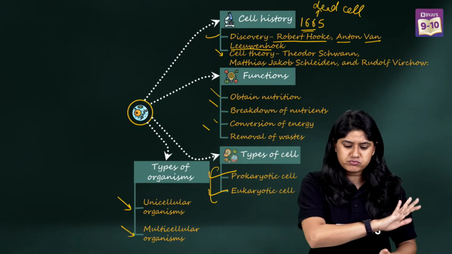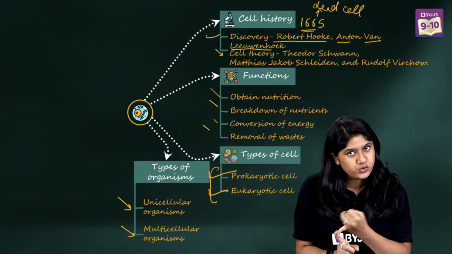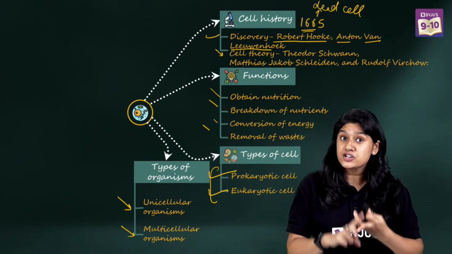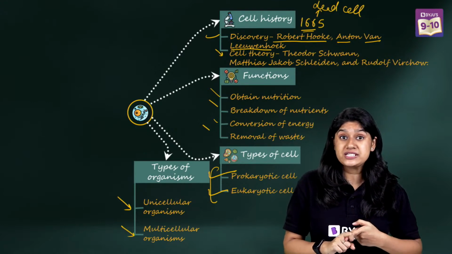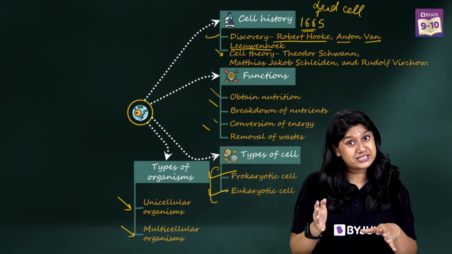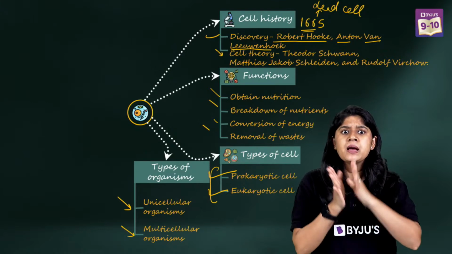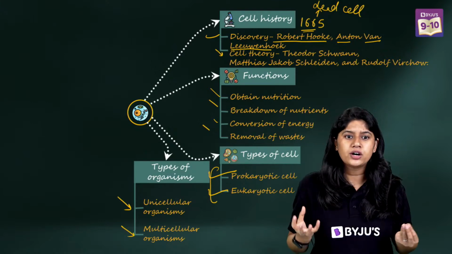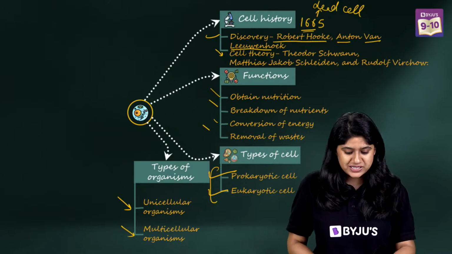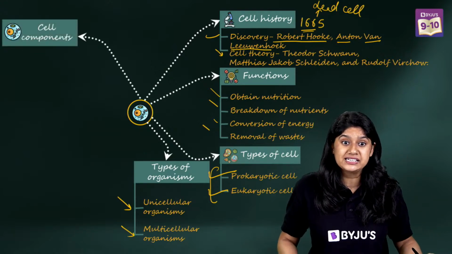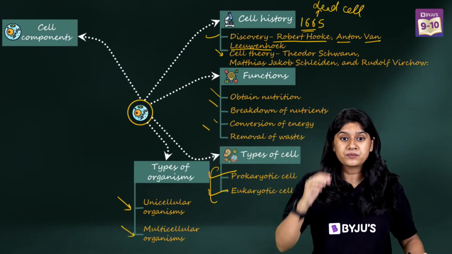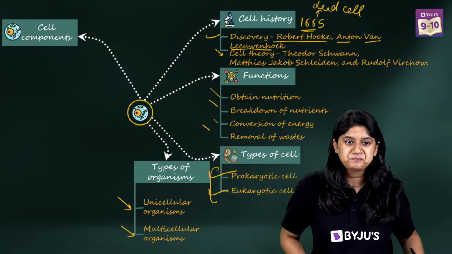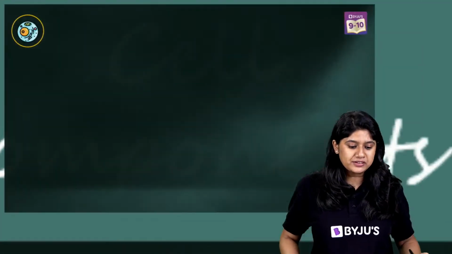Till now we have made the mind map for the cell history, cell theory, functions of cells, types of cells. We have prokaryotic and eukaryotic cells, and then the types of organisms, multicellular and unicellular organisms. Now we'll be discussing the cell organelles. Very, very important. Hi Rukaya, welcome. So let's talk about the cell organelles.